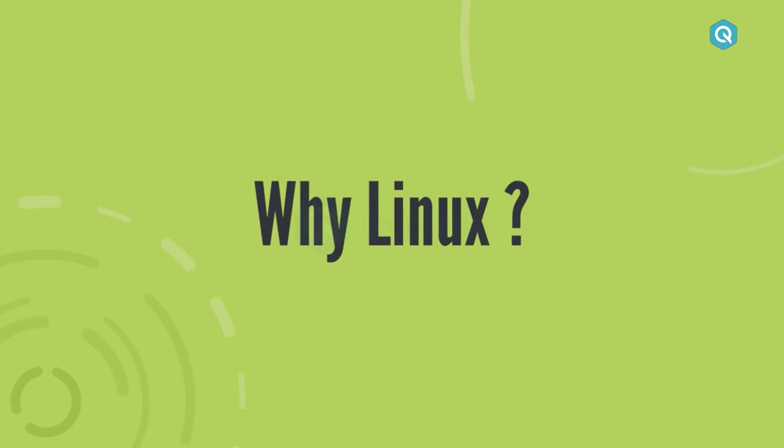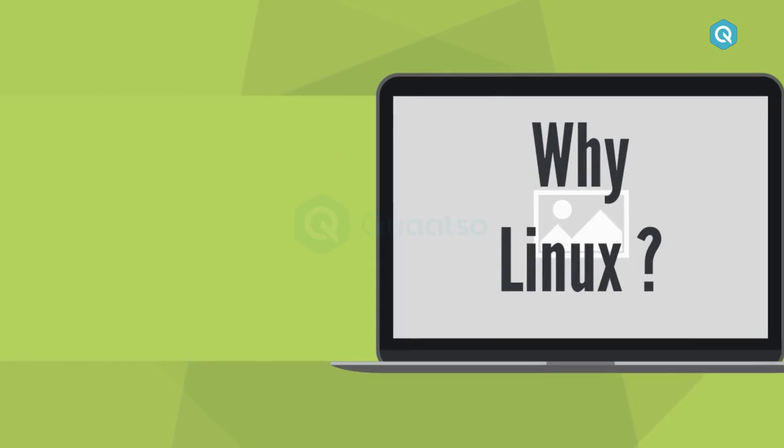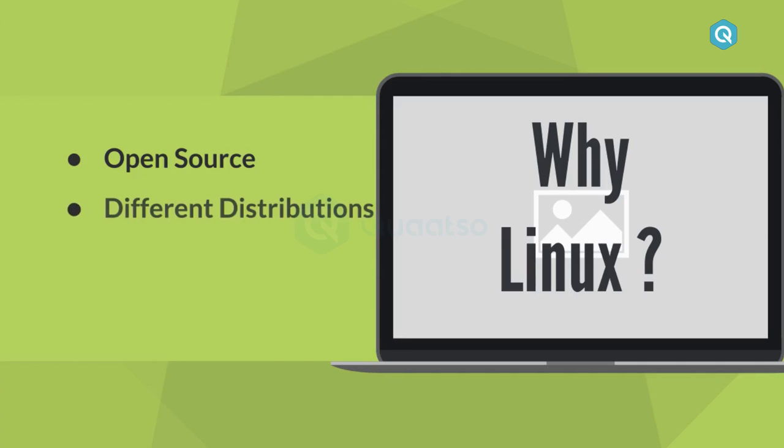Second question, why Linux? First and most importantly, Linux is an open source operating system. It means this OS is freely available to use, modify and contribute. We can use the Linux kernel and build our own custom OS on top of it. Linux is available in many distributions with a common core part, which is the Linux kernel. These distributions are different in applications and UI.